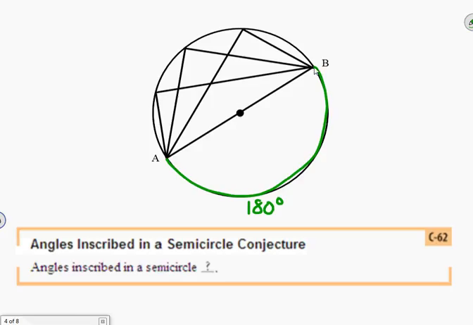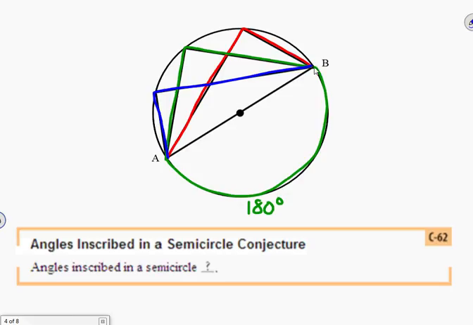Our three inscribed angles: one has that semicircle as its intercepted arc. Two has that semicircle as its intercepted arc. Three has that semicircle as the intercepted arc, right?